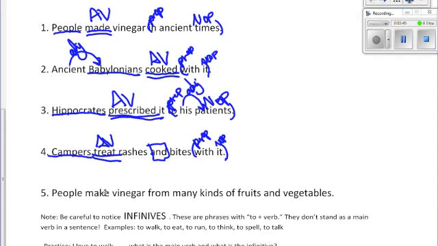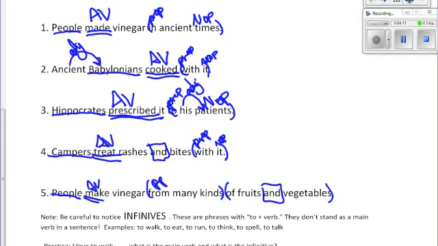Final sentence practicing action verbs. People make vinegar from many kinds of fruits and vegetables. People is our subject. What do? They make, action verb. And then we have from, many kinds, and of fruits and vegetables being phrases, and is our conjunction.